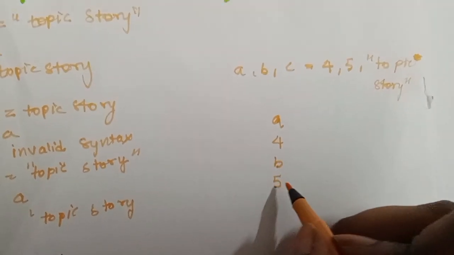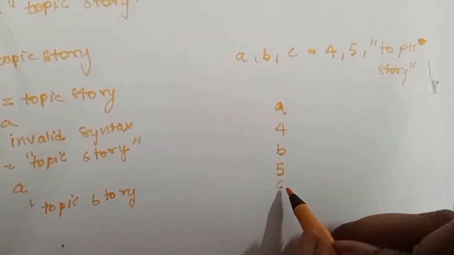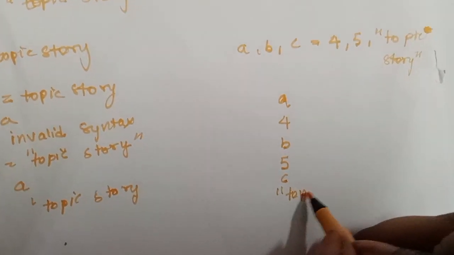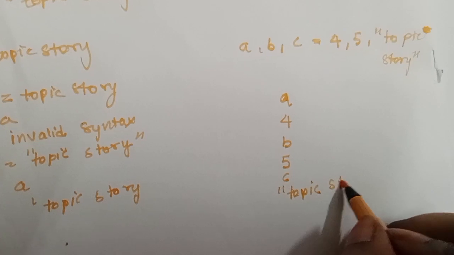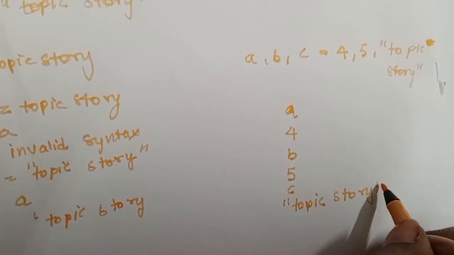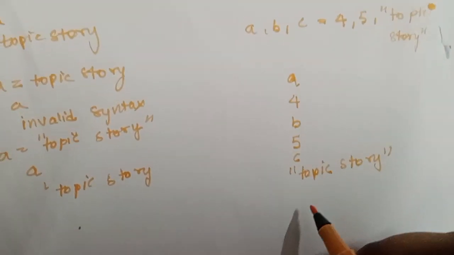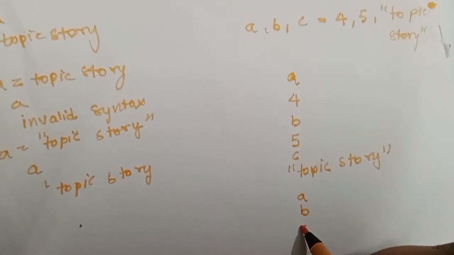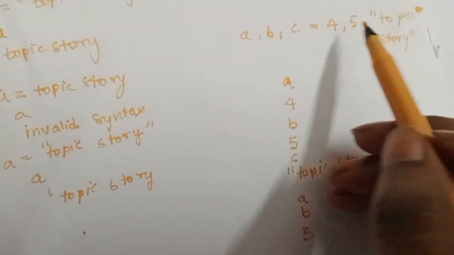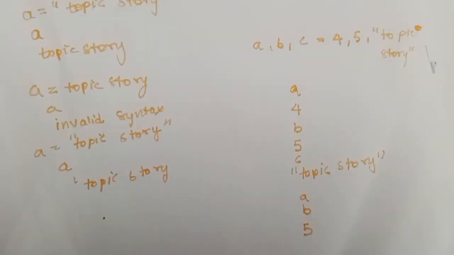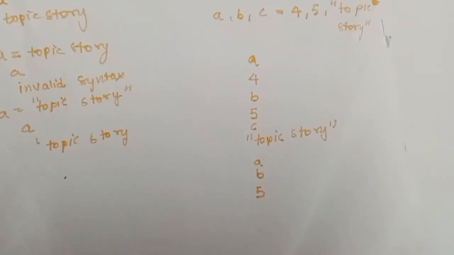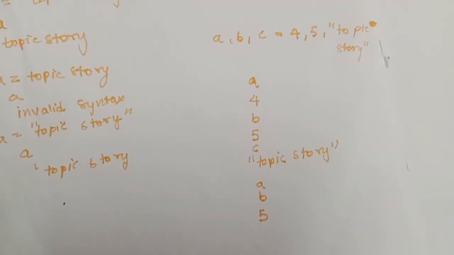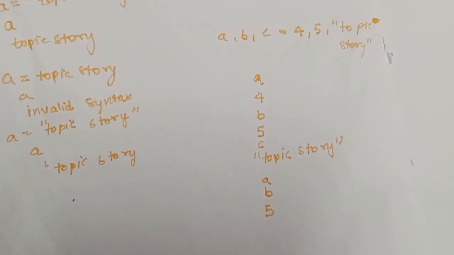If I ask for c, it will give a separate output like topic story. But if it asks for a b together, it will only return 5, the latest value. When a set of values is given in the code block, it will return the latest value it has been asked.